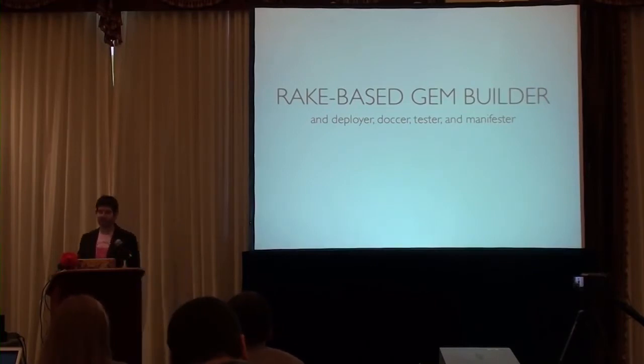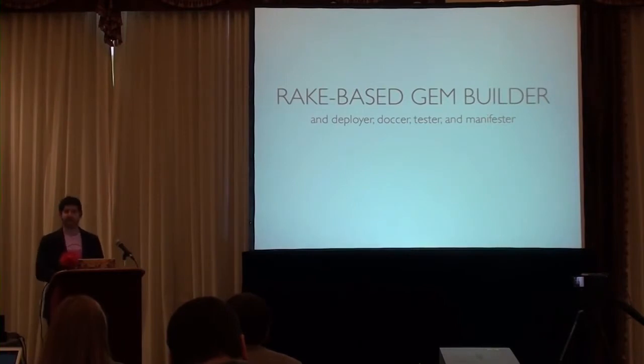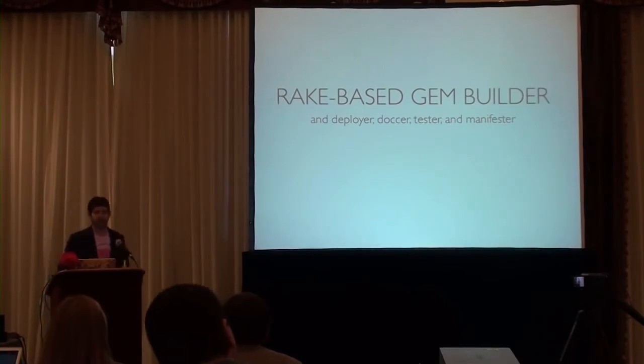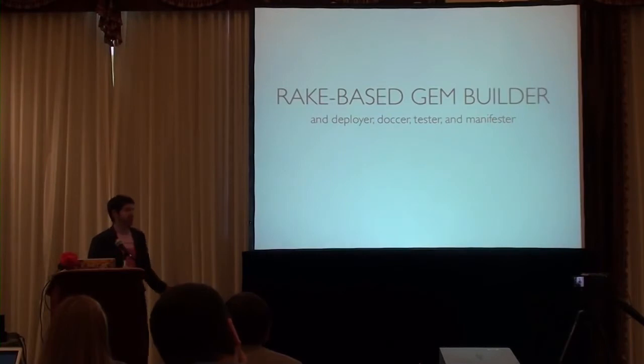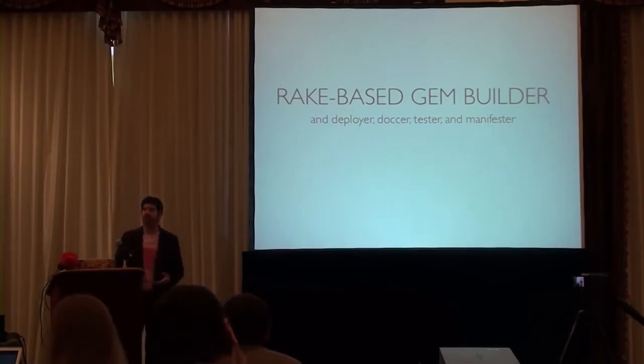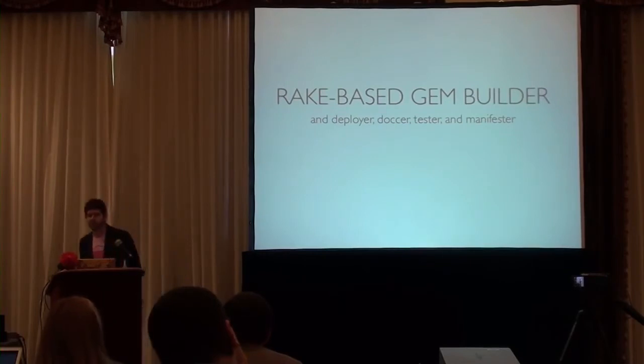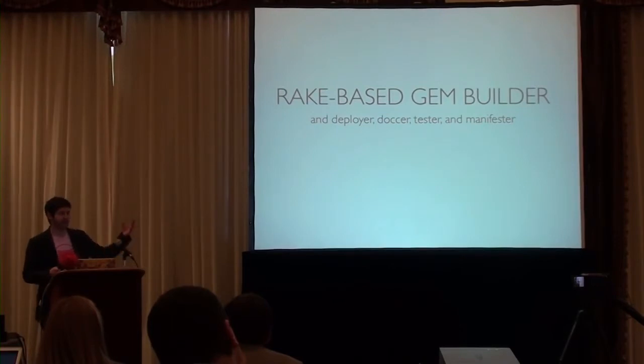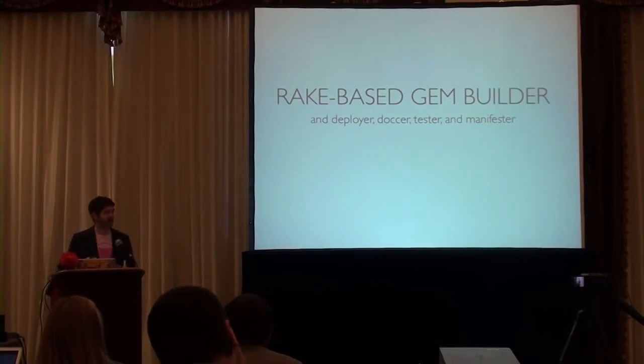Okay, so Rake Gem, a rake-based gem builder. Many of you probably use Jeweler or Hoe or some of the bundler stuff to handle how you produce gems. So you're sitting in your project, in your gem that you've decided to modularize and open source, of course, and start with your README-driven development approach. You've got some code, and you want to share that with someone else via the amazing Ruby Gems ecosystem. So how do you do that? You want to be able to get in there and use some rake tasks, and that's what those systems are for.